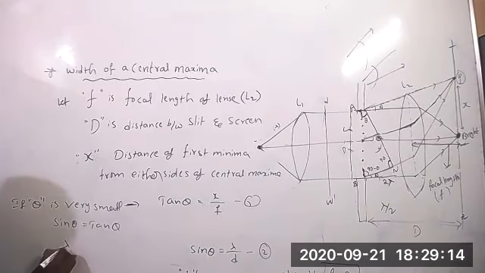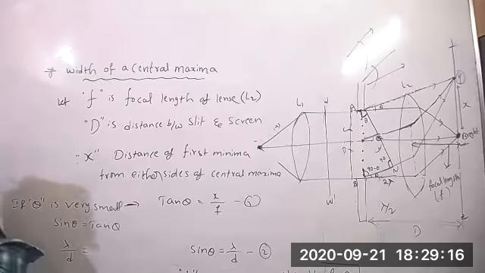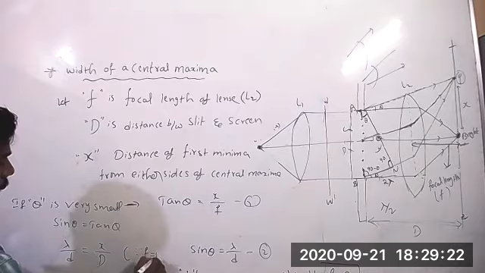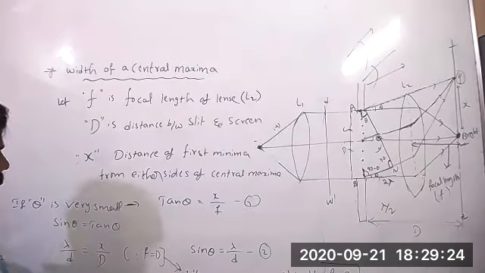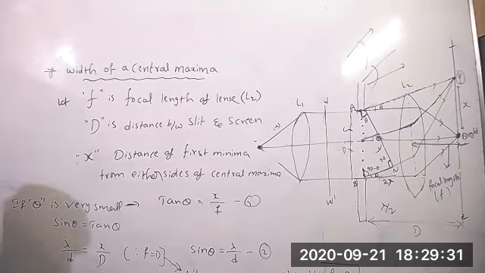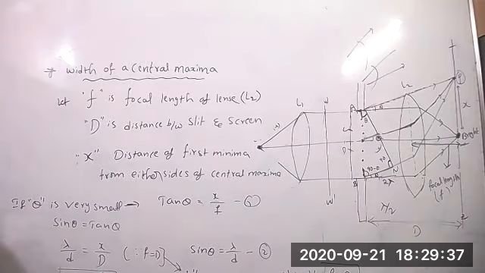Sin theta is lambda by d, tan theta equals x by d, since f equals d. This is the condition. From here x is equal to lambda capital D by small d, which is the width of the central maxima.